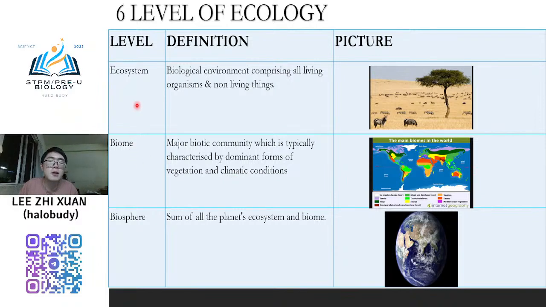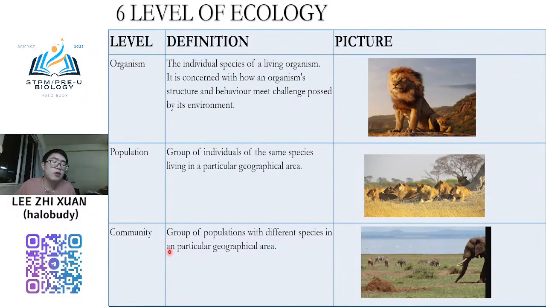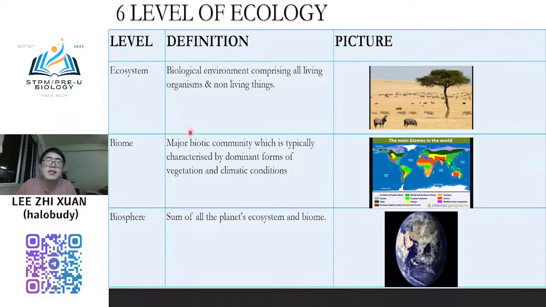An ecosystem only involves a certain part. It is like the community in one area, just that it involves non-living things. And a biome is when the same ecosystems around the world are gathered together.